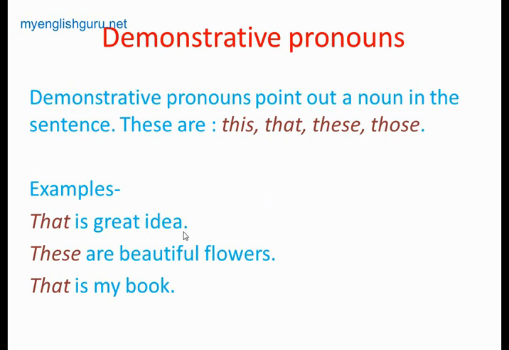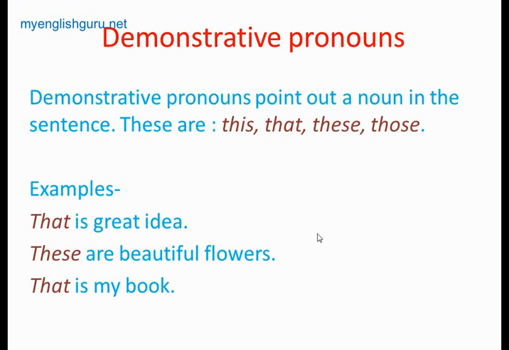But when it is used as an adjective, it is used for the noun: that idea was great. When these words are used with nouns, they will be called demonstrative adjectives.